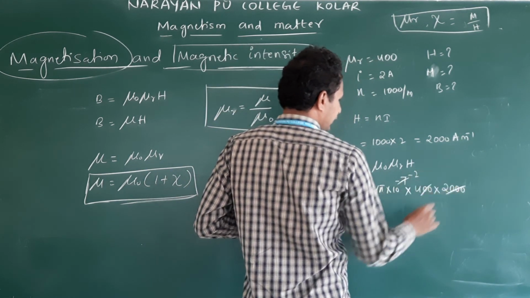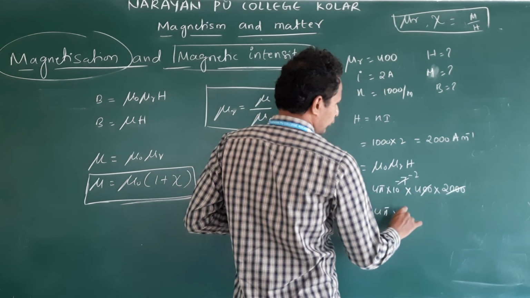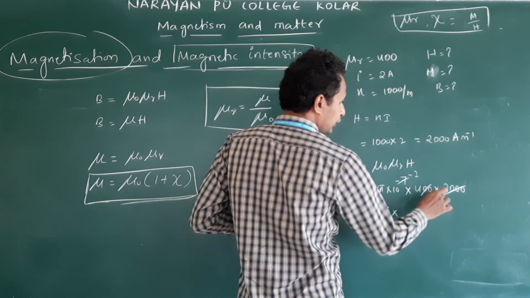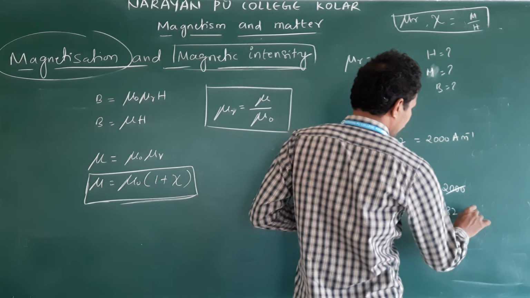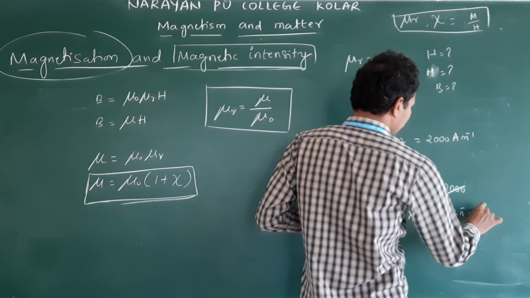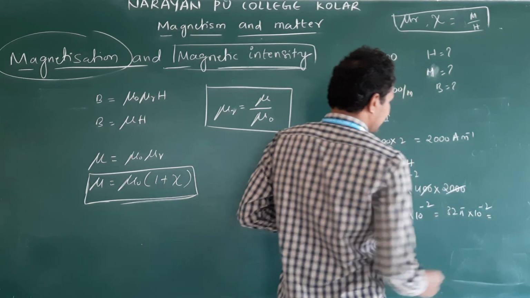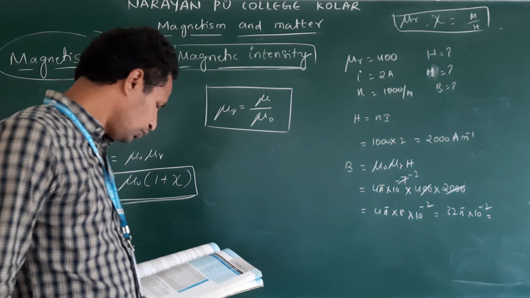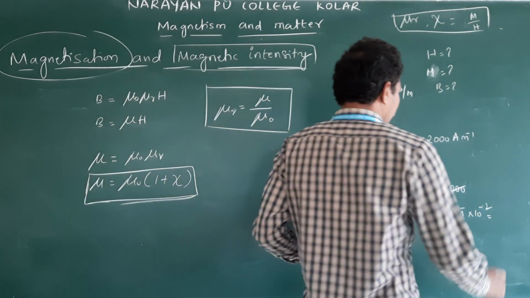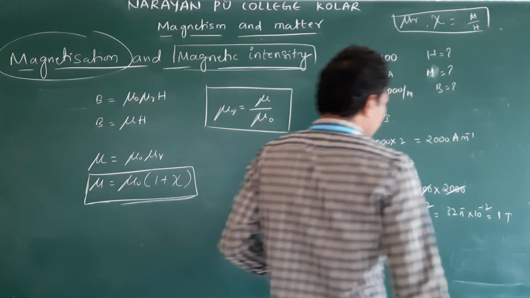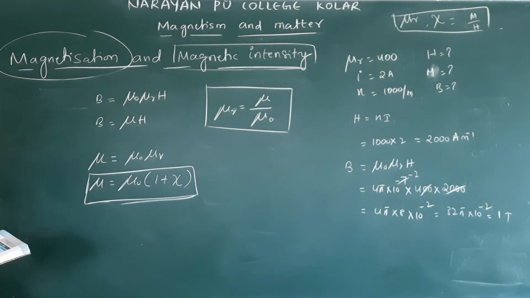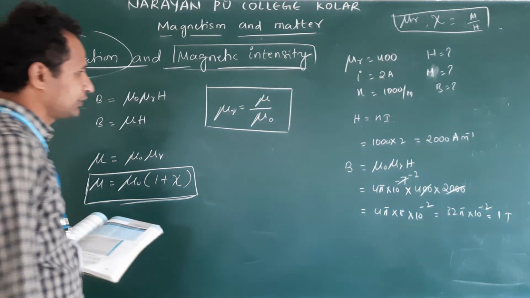So 4 pi into 10 power minus 7 into 400 into 2000. The powers cancel and we have 10 power minus 2. So 4 pi into 4 into 2, that is 8, into 10 power minus 2. This is equal to 32 pi into 10 power minus 2. This 32 into pi, what do you get? You will get around 1 Tesla. First, B is calculated. Next, what did they ask? M, they asked.